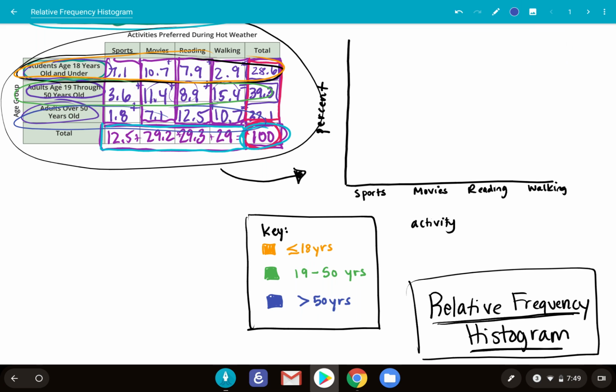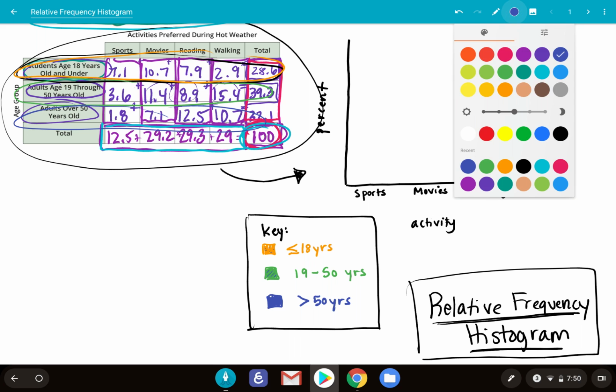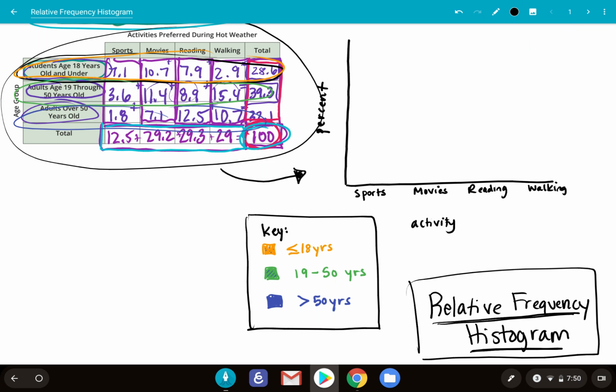But you can use any three colors that you want. And if you don't have colors, then you can do things like make one of them polka dotted, one of them striped, and one of them spotted or with stripes in the other direction, something like that. So you don't necessarily have to use color, as long as it's obvious what you're representing.